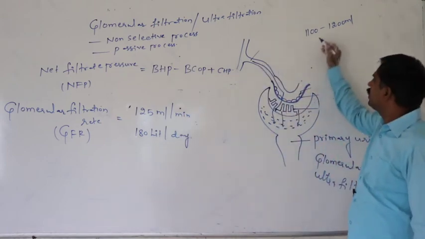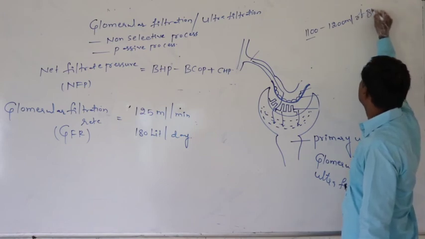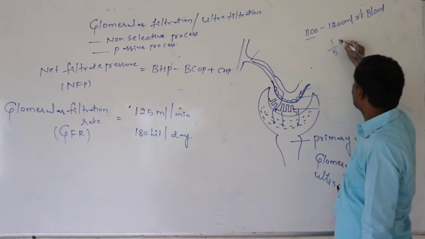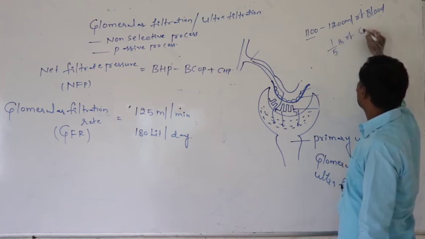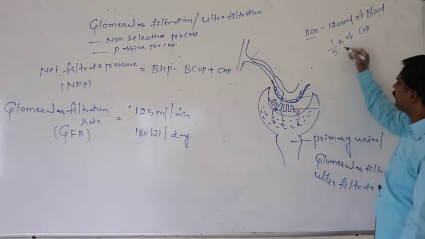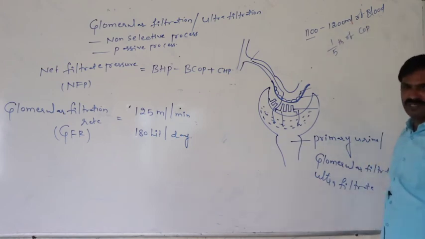Definitely, 1100 to 1200 ml of blood is equal to 1/5 of the COP, cardiac output. Cardiac output is approximately 5 liters per minute.